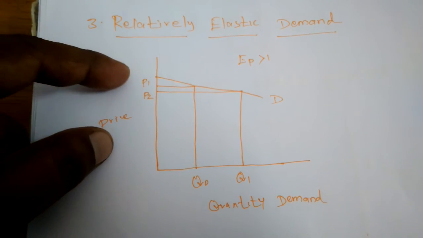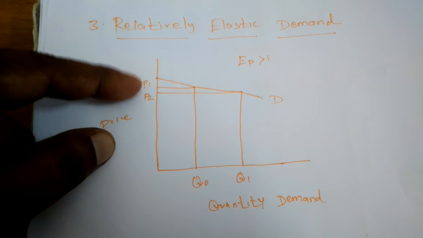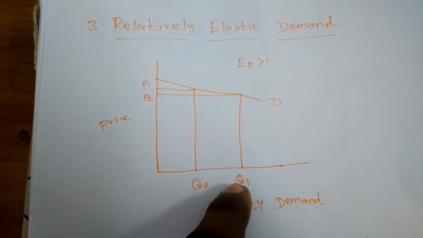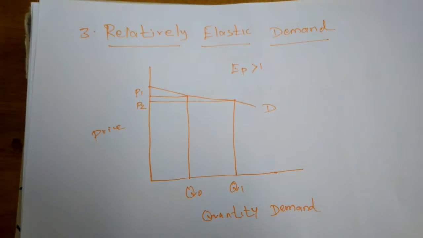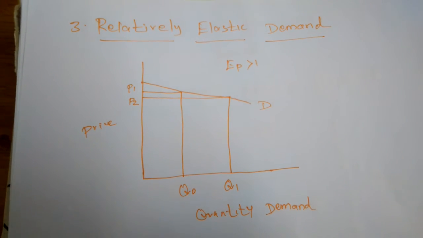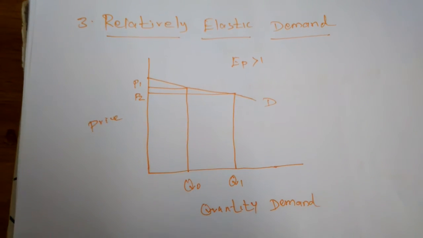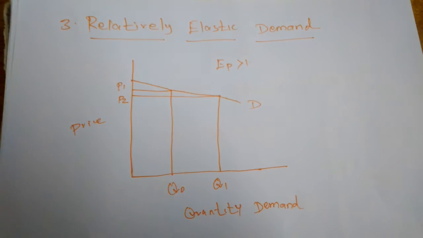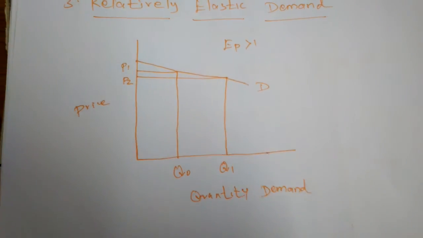When the price changes by just 5 units, the quantity demanded changes by 10 units, because the quantity demanded is much higher than the change in the price level. That is called relatively elastic demand.